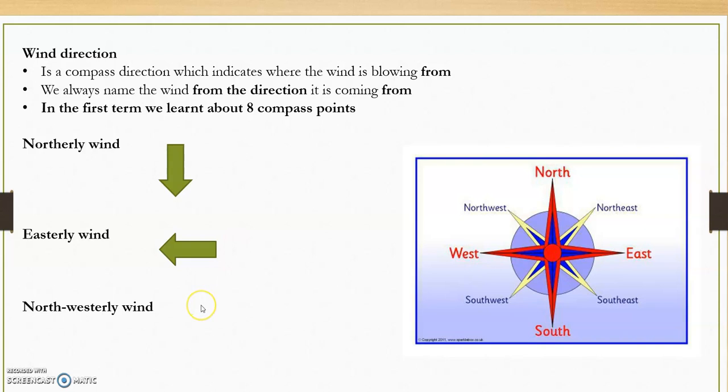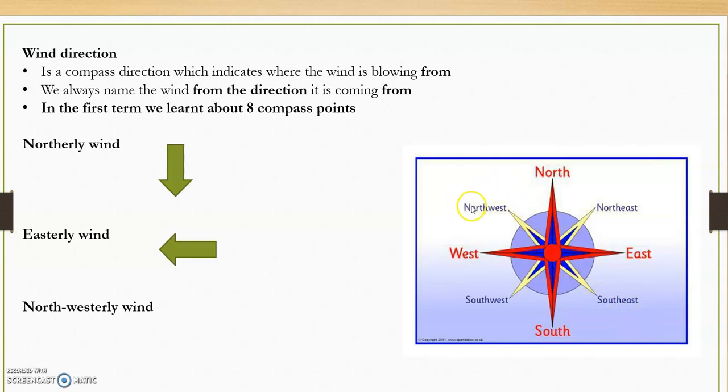Then let's look at that one, the northwesterly wind. Northwest is here, okay? We name our wind from where it is coming from. So our northwesterly wind is coming from the northwest and it's going that way.